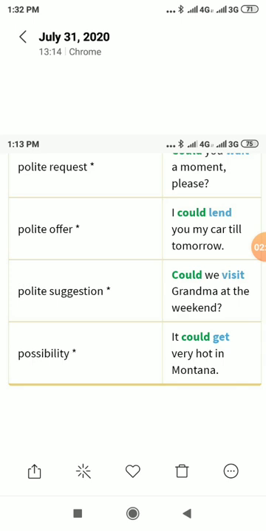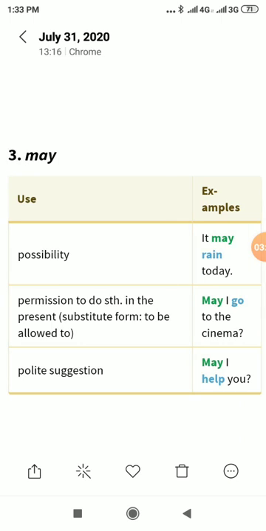As you know, these are the things which I have already explained. Now come to may. The third modal is may. It is used to show possibility, just like it may rain today.